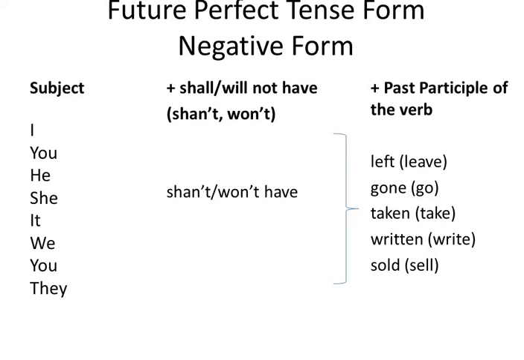For example, I shan't have left. You won't have left. He won't have gone. She won't have gone. It won't have taken. We shan't have written. You won't have written. They won't have sold.